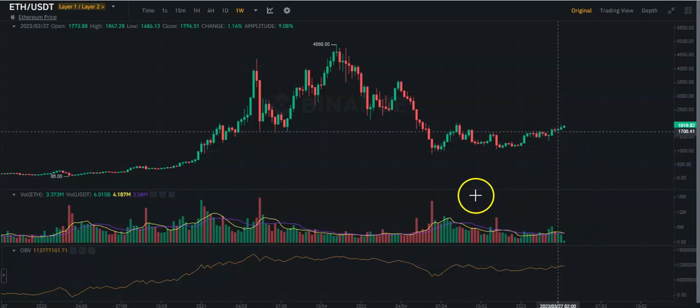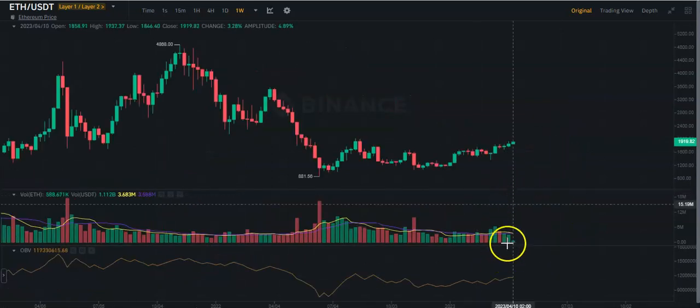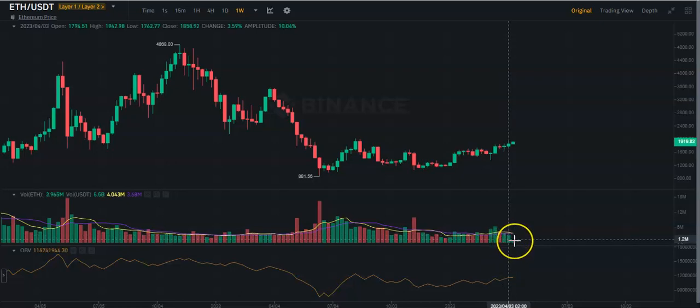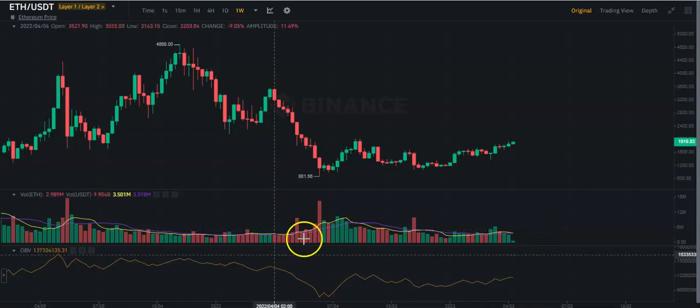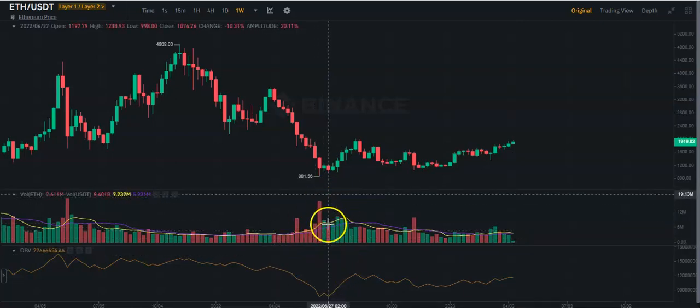Yet, if we analyze the last three volumes, we see a decrease in terms of volumes. If we analyze this 1, 2, and 3, this one is not that important, because we are still inside the week, but the two previous ones are not as big as we should be expecting in order to see the movement keep going up. But the most important volume was this one.